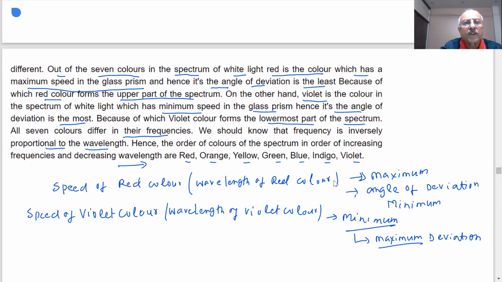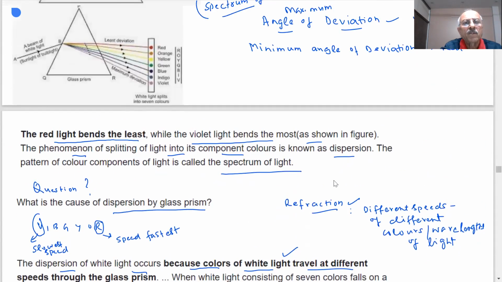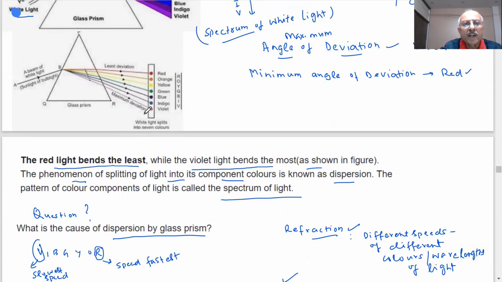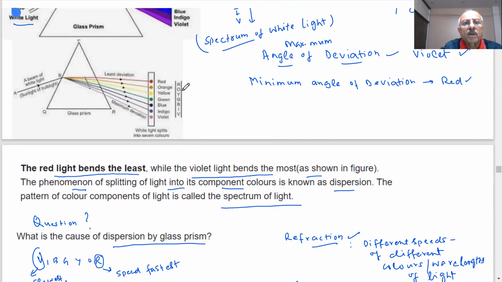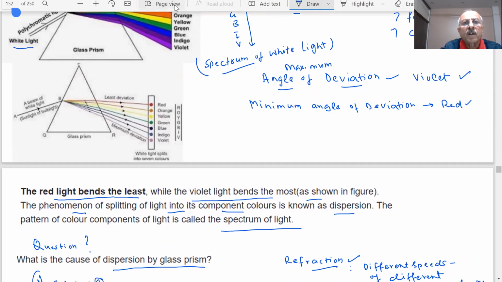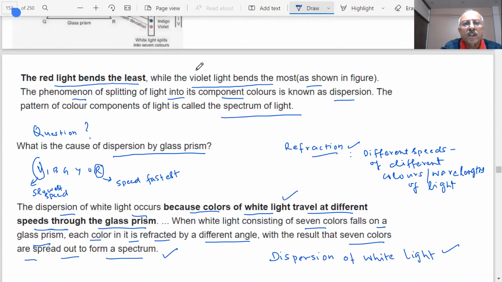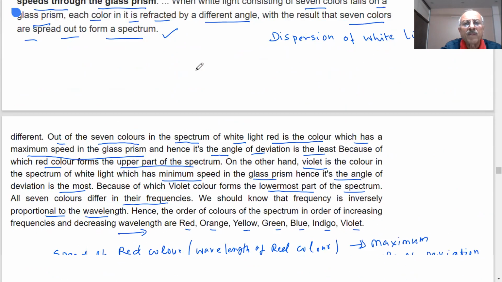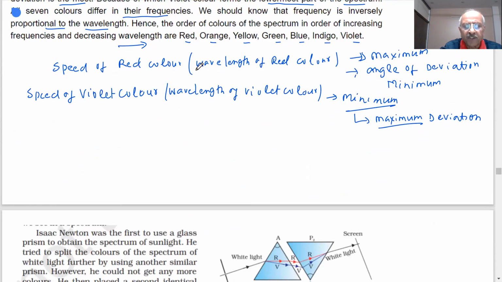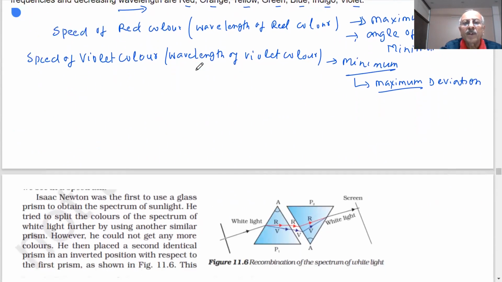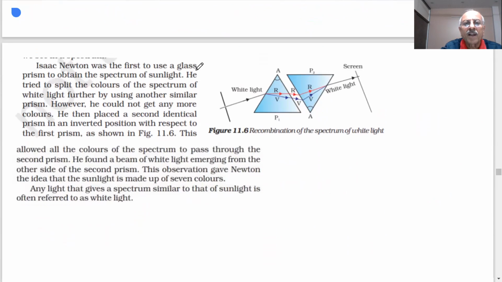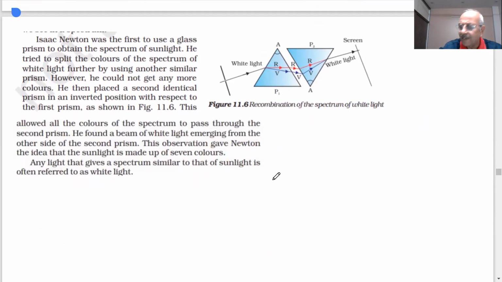You have seen the picture just now. See, violet is coming here and red is coming on the top. This is violet, this is red. So angle of deviation is maximum for the violet, minimum for the red. Red is traveling faster and blue slower than that. You will see in your NCERT book, student, they have given a picture of this. Sometimes in the exam, they give a picture and ask MCQs on that.